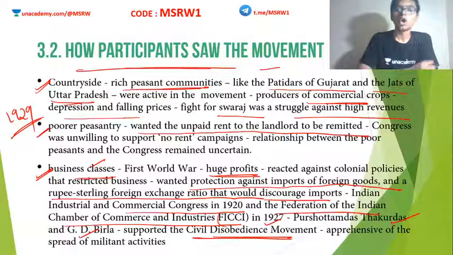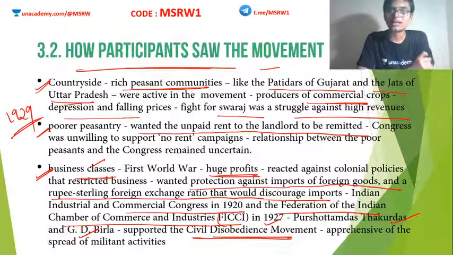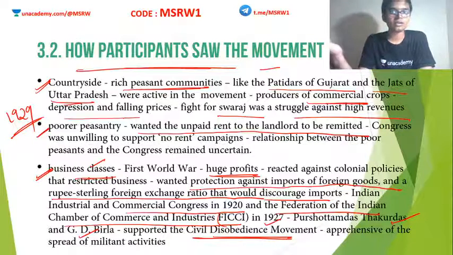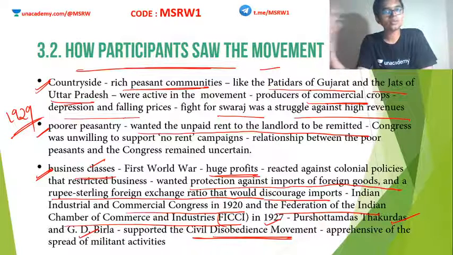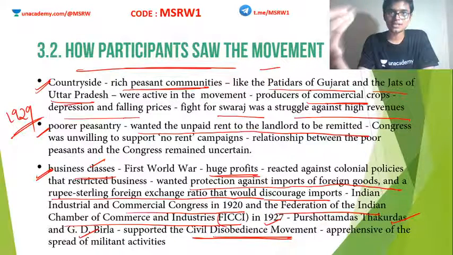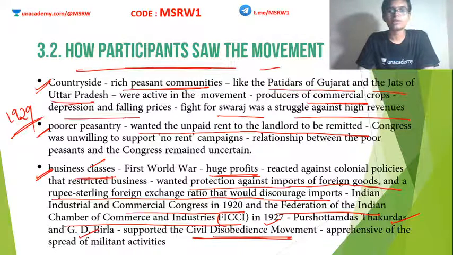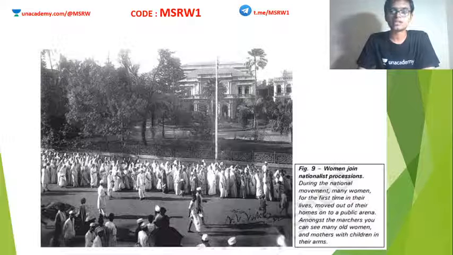Clear? But although they supported this initially, later on they were not happy with it. Why? Because at some point of time this movement started turning violent. Lots of militant activities happened. Also this was prolonged, which means what? As long as this movement goes on, their business suffers. Correct? The workers are not coming to the factories. Everywhere it is a total lockdown. Okay, so eventually they did not like the movement, but initially they hugely supported the civil disobedience movement.